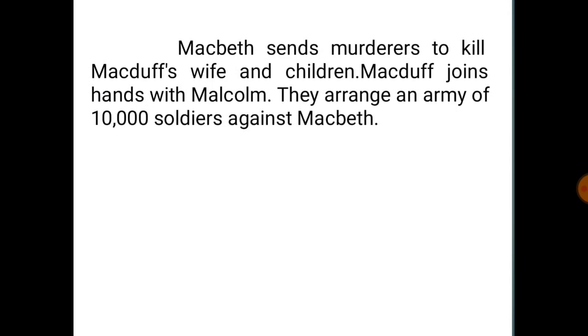Macbeth sends murderers to kill Macduff's wife and children. Macduff joins hands with Malcolm. They arrange an army of 10,000 soldiers against Macbeth.